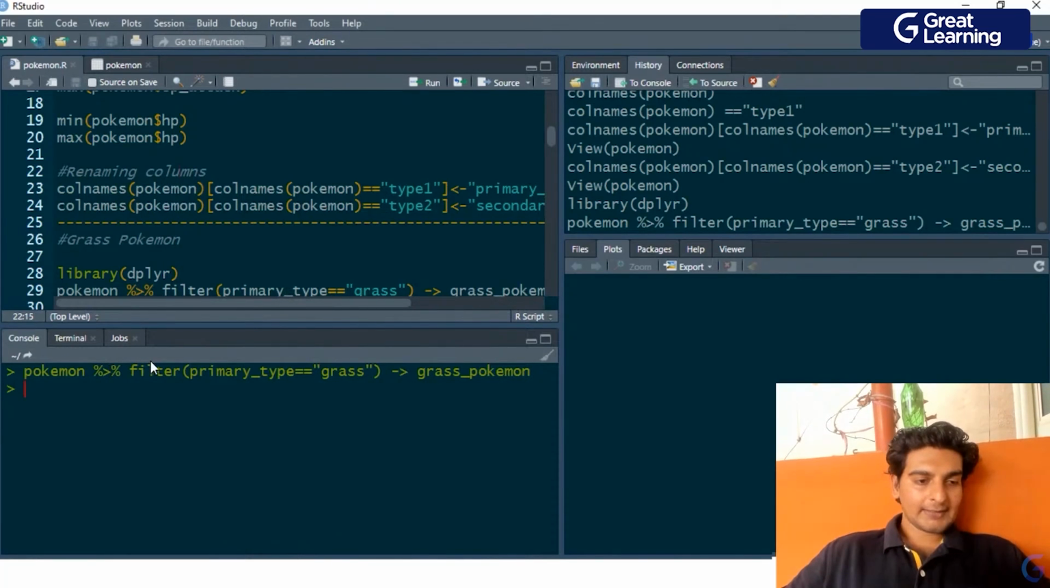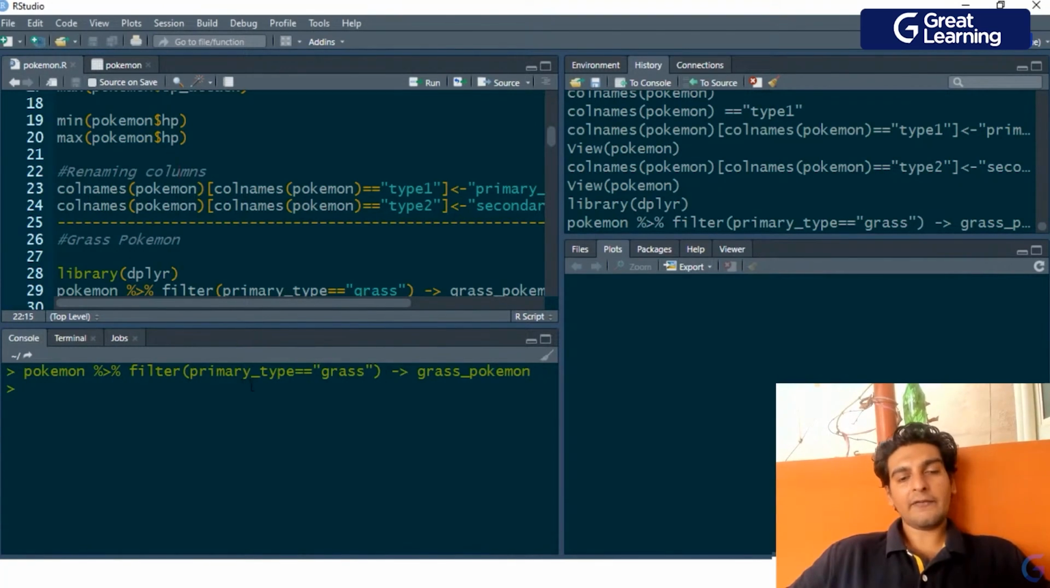This, what you see, is known as the pipe operator, and this pipe operator helps us connect different data sets or different functions together. So here we are connecting this Pokemon data frame with the filter method. From this Pokemon data frame, we are filtering out only those Pokemons whose primary type is grass, and we are storing the result in this object called grass Pokemon.